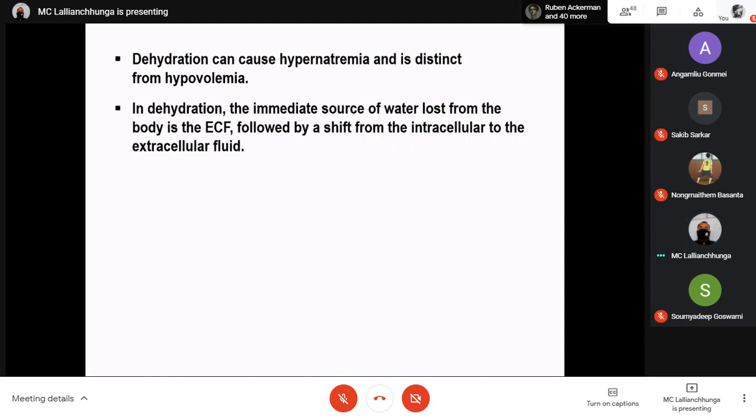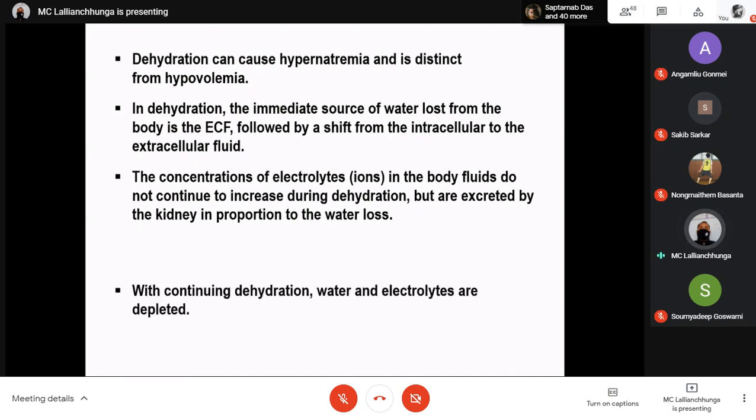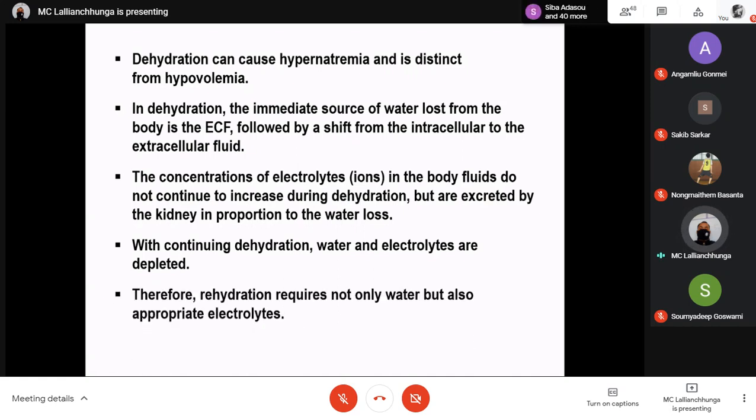Okay, the concentration of electrolytes in the body fluids does not continue to increase during dehydration but the electrolytes are excreted by the kidney in proportion to the water loss. Actually, when there is dehydration, most of the time there is also loss of the ions. With continuing dehydration, water and electrolytes are depleted. Therefore, rehydration requires not only water but also appropriate electrolytes.